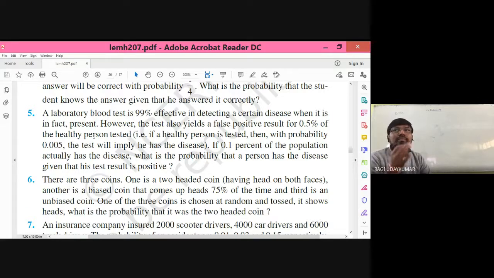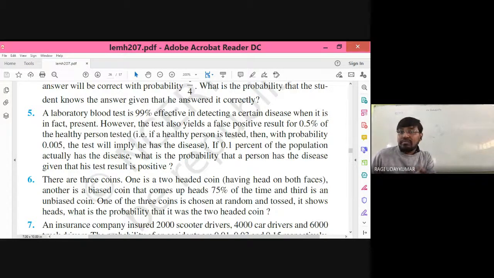What is the probability that the person has a disease? Having a disease is E1, and not having a disease is E2. Okay, I will explain this one with a clear description. So please note the questions, whatever is given to you, very clearly.